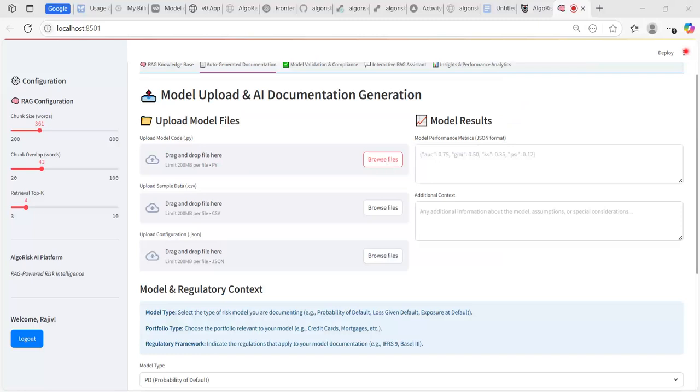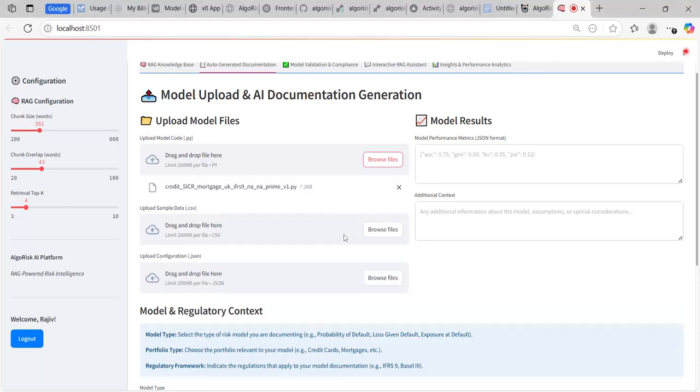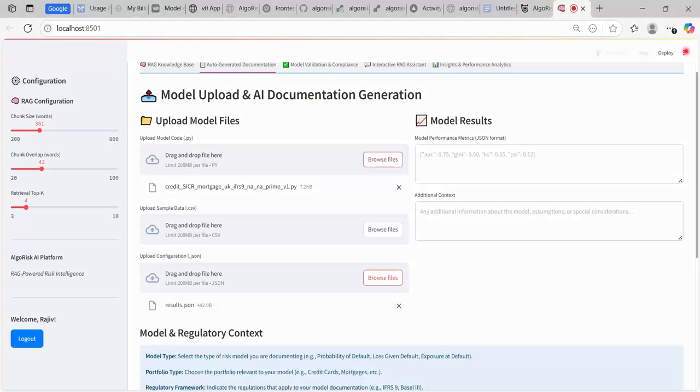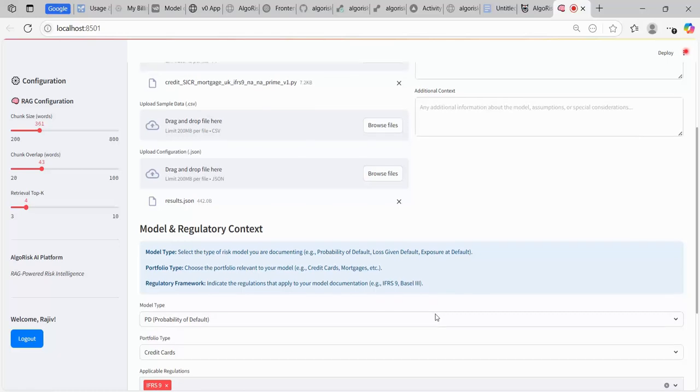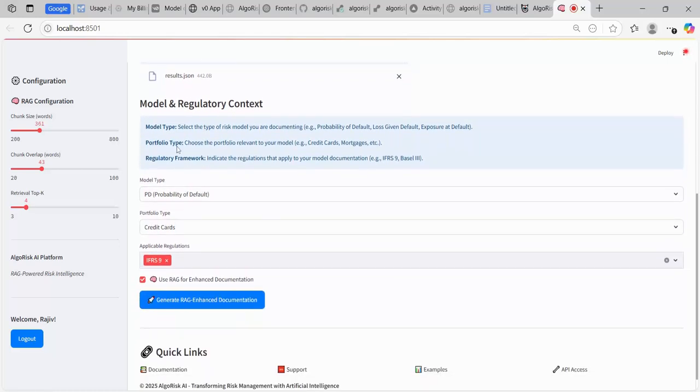The platform indexes these documents and uses them as the factual basis for generating content, eliminating the risk of AI inventing unsupported explanations. Once your knowledge base is ready, you move to the Model Documentation tab. Here, you can upload the actual materials for your model, such as the model code, model outputs or results, and even sample datasets. With one click, AlgoRisk automatically analyzes this content and generates a structured, section-by-section documentation file that mirrors best practices and regulatory expectations.